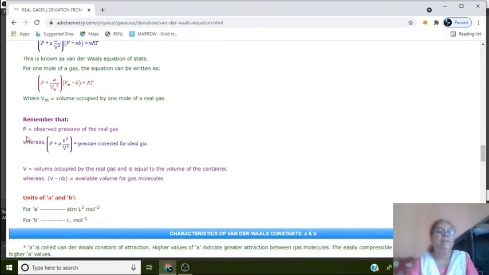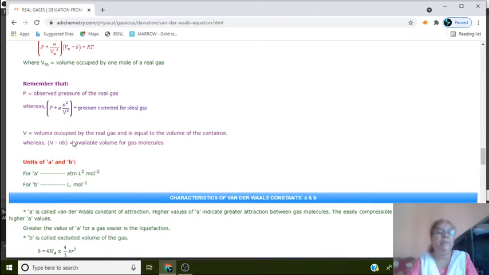Remember that P is the observed pressure of the real gas, where P + an²/V² is the pressure corrected for ideal gas, or pressure correction term. V is the volume occupied by the real gas and is equal to the volume of the container, whereas V − nb is the available volume of the gas molecules.